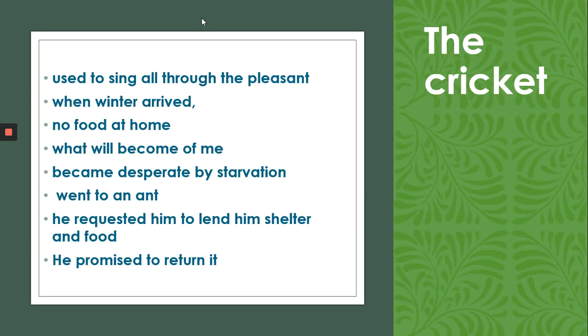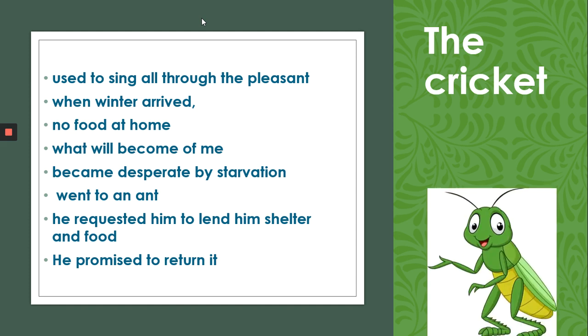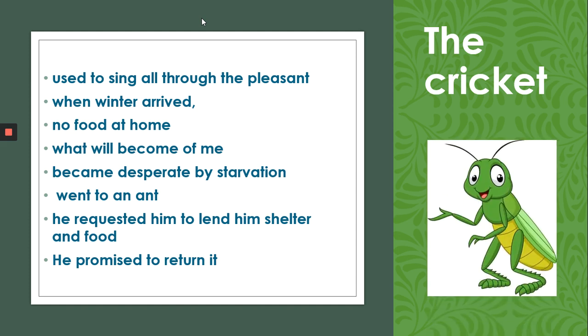Now we'll be talking about the cricket first. The cricket used to sing all through the pleasant months of summer and spring, and he never bothered about what would happen in his future. There was no food at home when the winter came. Then he said, what will become of me? He was very worried. He became desperate from starvation because there was nothing to eat.